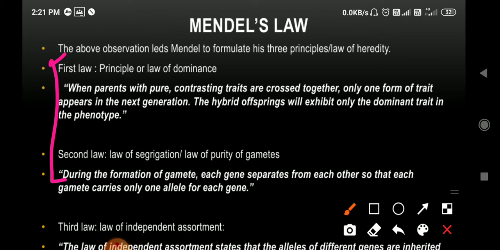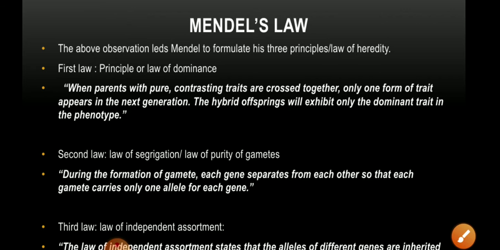The second is the principle or law of segregation. The two unit factors of a character, which remain together in an individual, do not get mixed and keep their distinct identity. They separate or segregate during gamete formation so that each gamete receives only one factor for each character and is always pure. This is called the principle of purity of gametes.